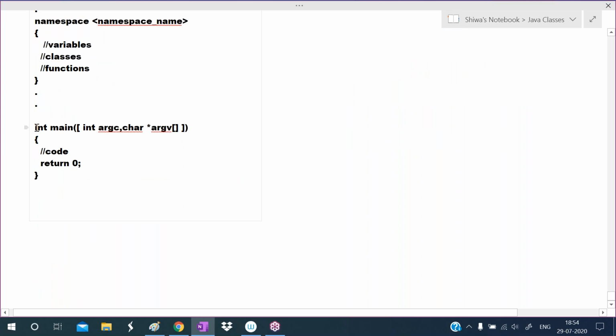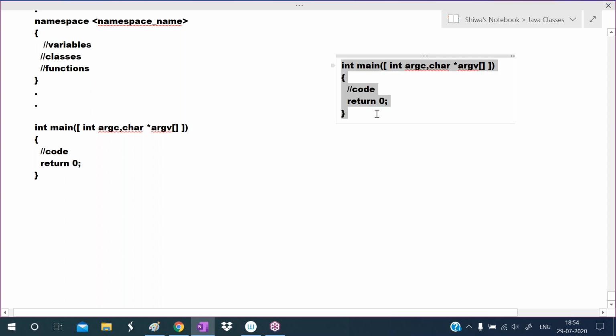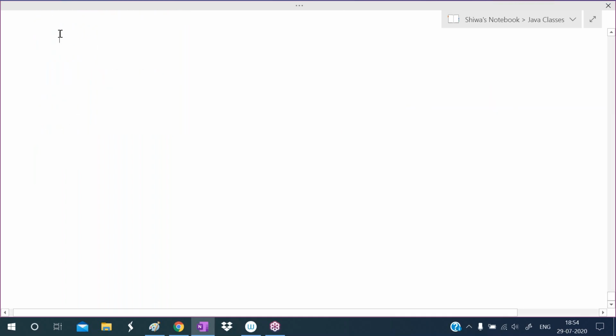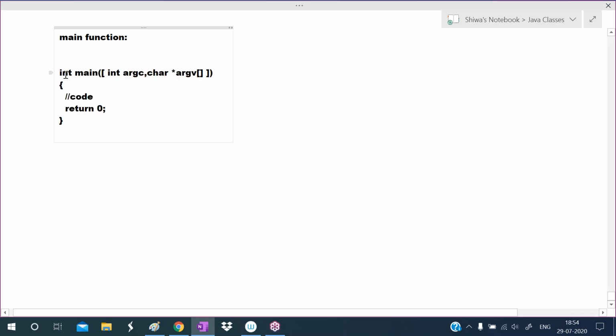So in this, you have to understand about this one, which is main. So what is main? Now observe carefully. I want to talk about the main function. Just as I told here, int is the return type.